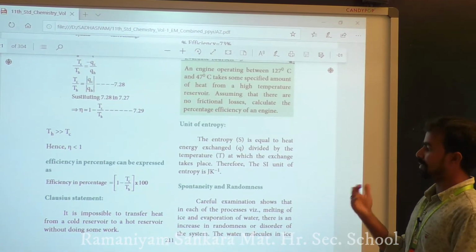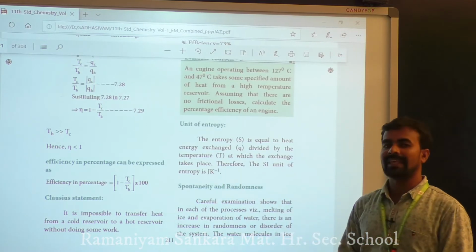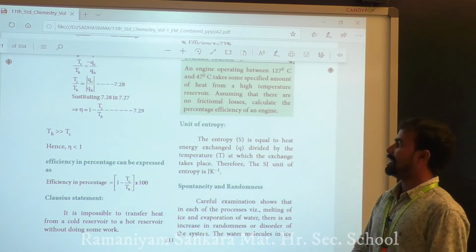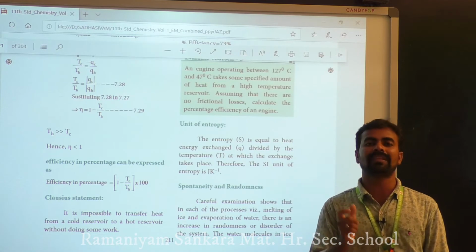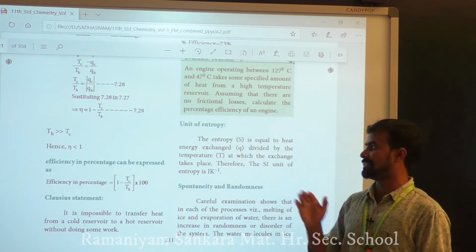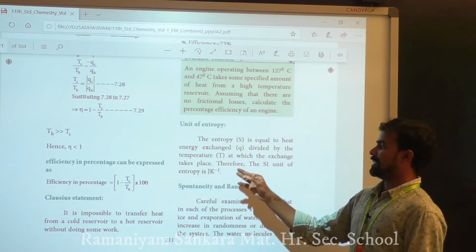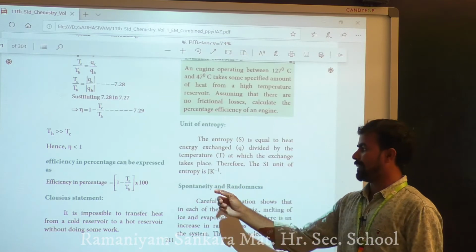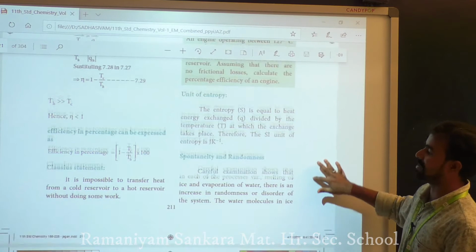The SI unit of entropy is joule per kelvin, J K inverse.